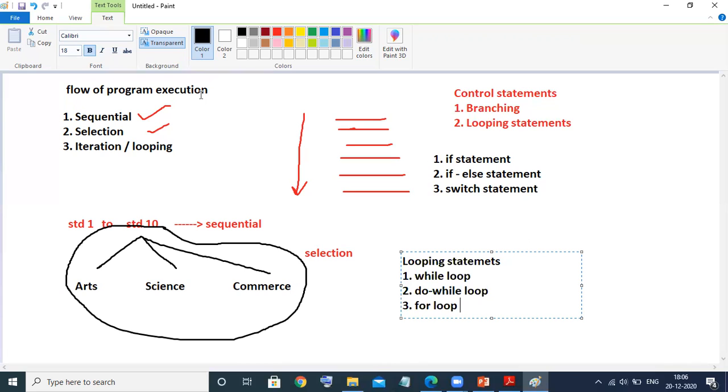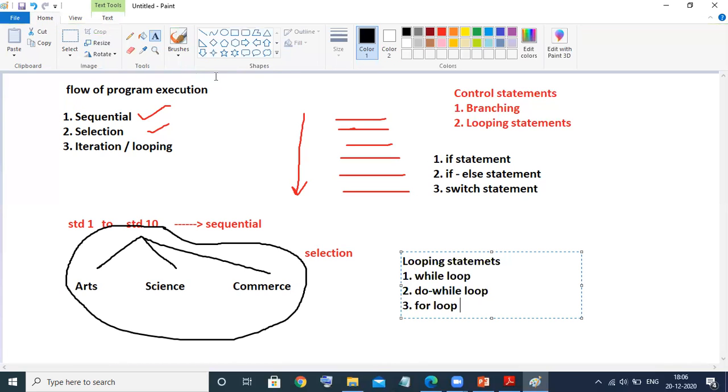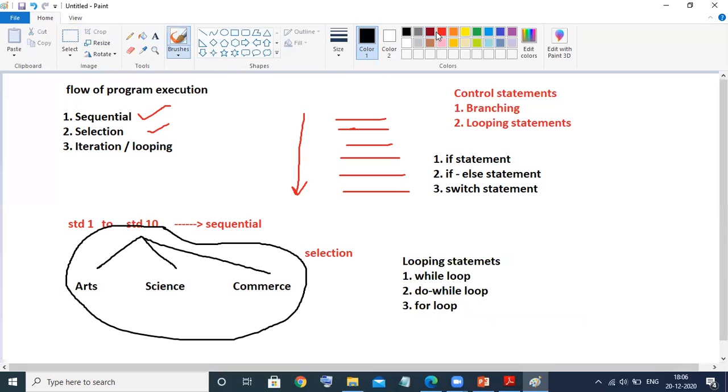Before going to control statements, we have focused on what exactly is meant by the flow of statements, the flow of program execution. Any program execution will occur in these three ways only: sequential, selection, and iteration. Then we have seen one simple example from day-to-day life.